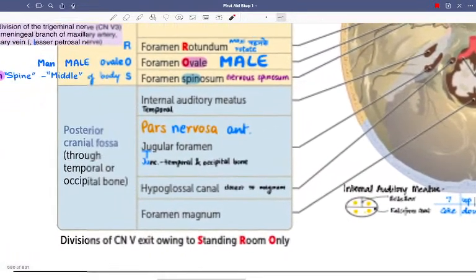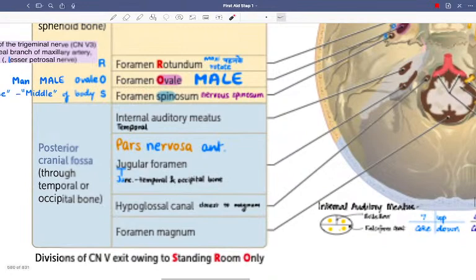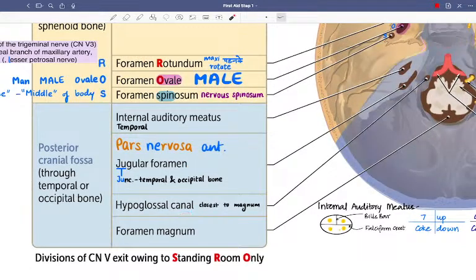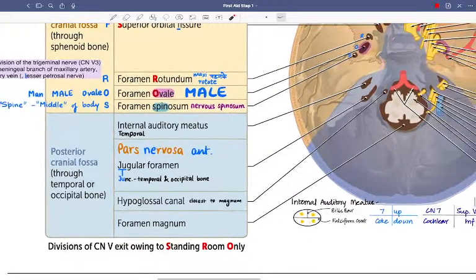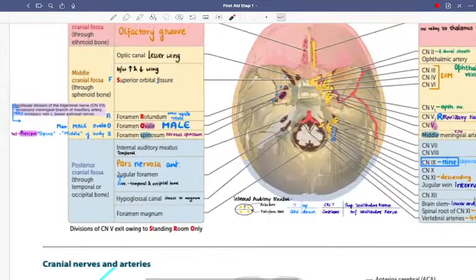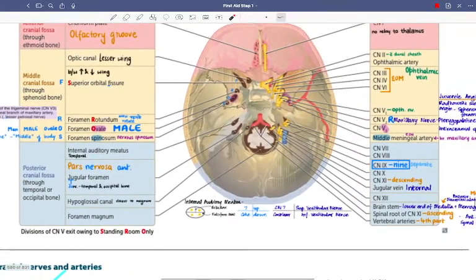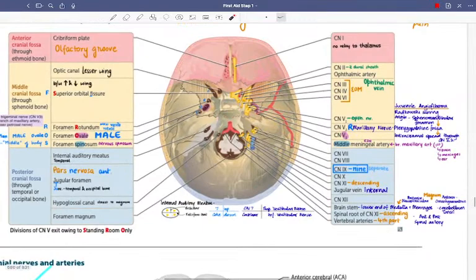We had the jugular foramen, the hypoglossal canal, the internal auditory meatus in the temporal bone, and the foramen magnum. How will you identify the structure closest to the foramen magnum? It is the hypoglossal canal. And at the junction between the temporal and occipital bone, we are going to have the jugular foramen. So this is done.